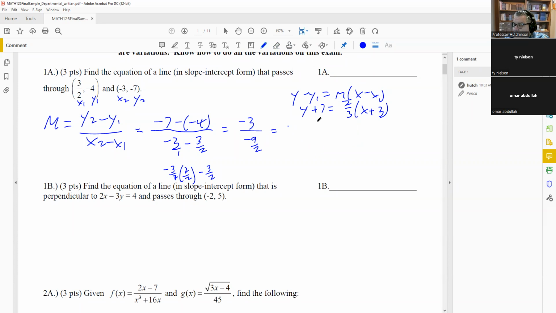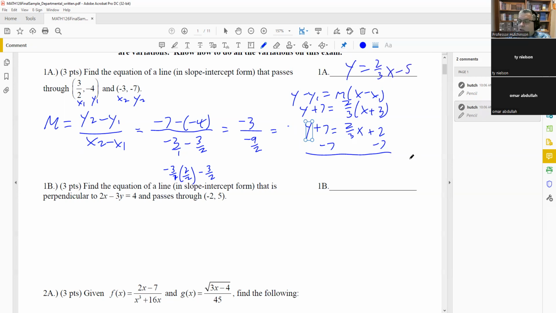We want to solve for y because we have to put it into y equals mx plus b form. So y plus 7 equals 2/3 x, and then 2/3 times 3, the 3's will cancel, so you just get a plus 2 there. If you subtract 7 from both sides, you'll get the final answer, which is 2/3 x minus 5. That would be your answer in slope-intercept form. It's not going to ask you to graph this. It's just going to have you find the equation only, and that's it.